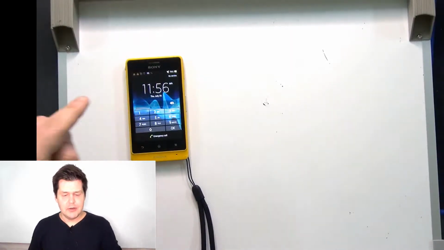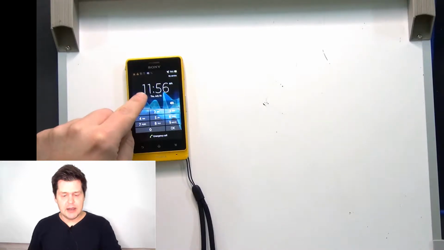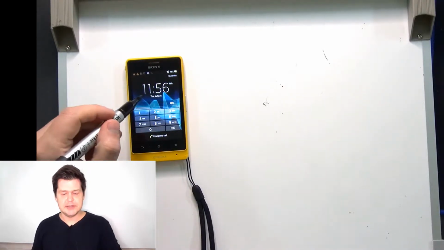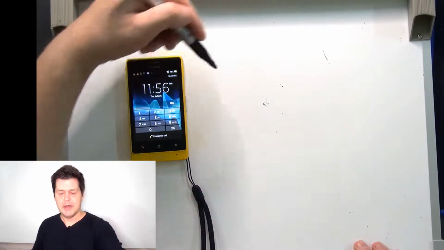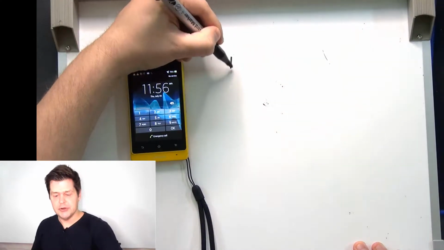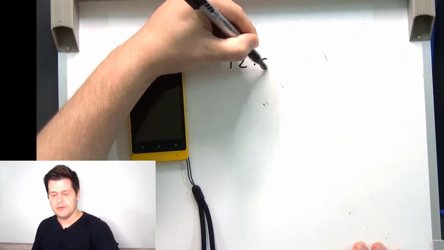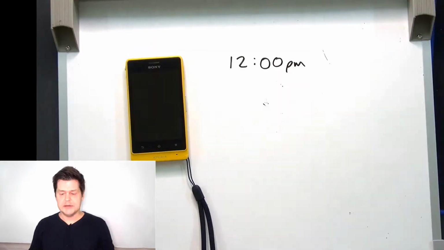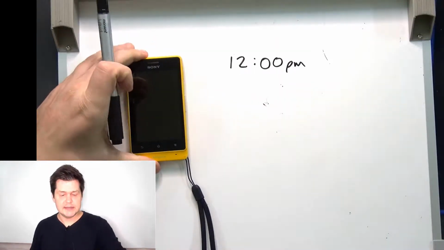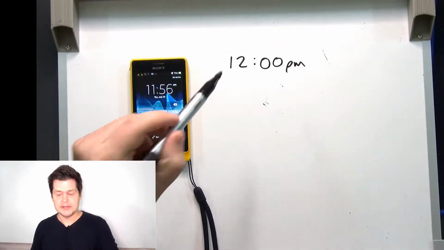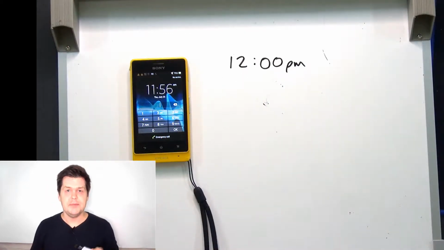What time is it now? Right now it is 11:56 a.m. So it's 11:56 a.m. That means it's almost noon. It's almost 12 p.m. That means it's almost time for lunch.